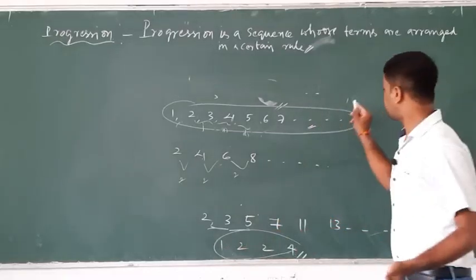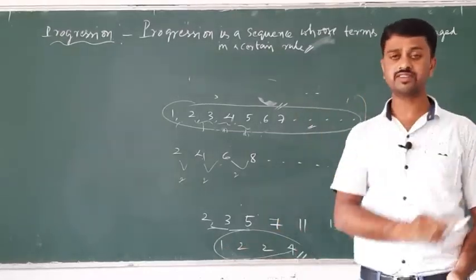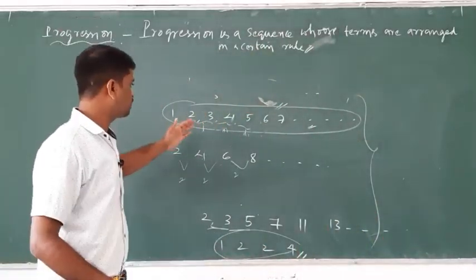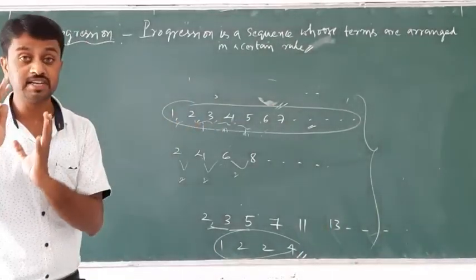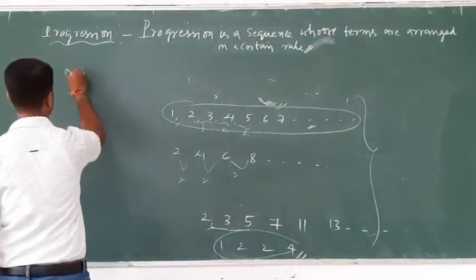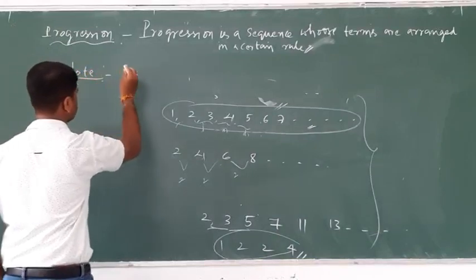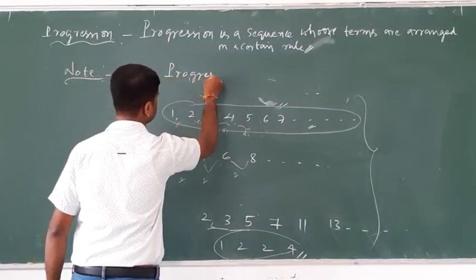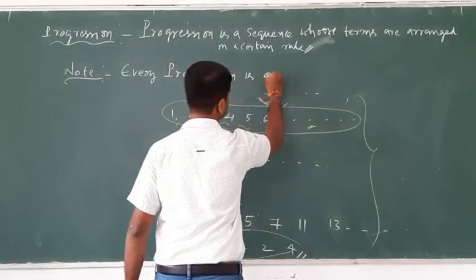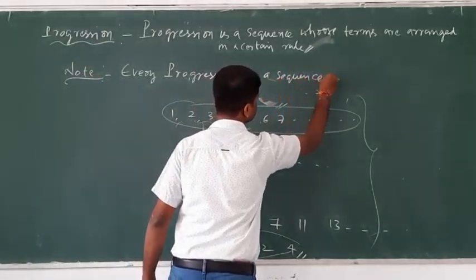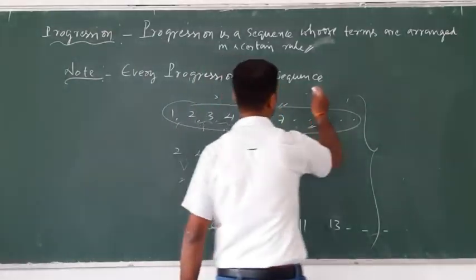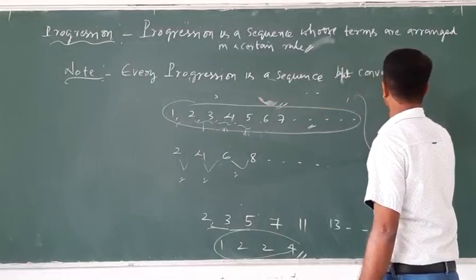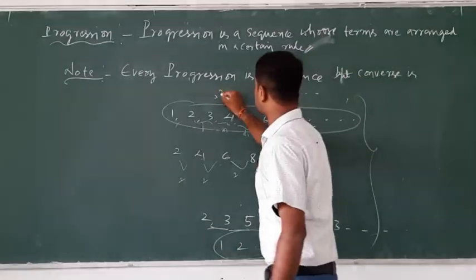Therefore, according to these examples, there is one wonderful conclusion. What does that tell me? Anybody? Every progression is a sequence. But the converse need not be true. This is one very important note. Every progression is a sequence, but the converse need not be true.